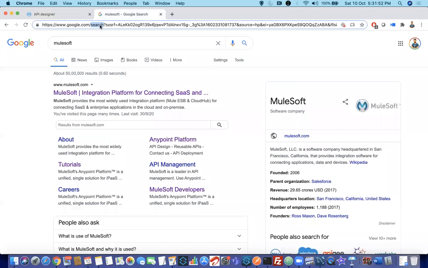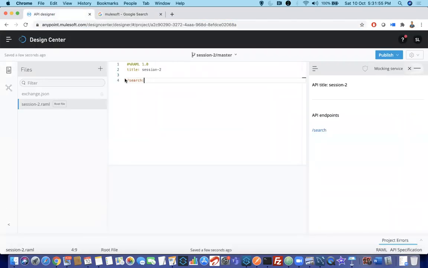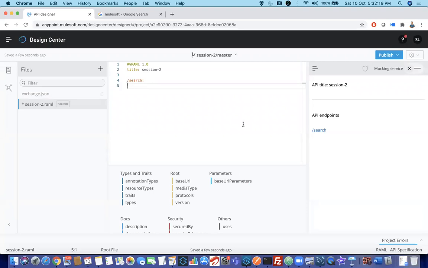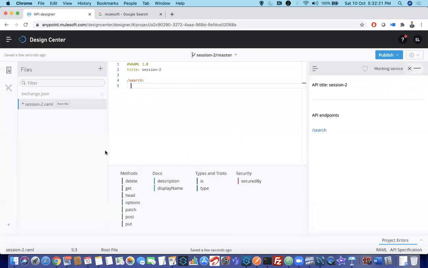Now search is my path. Here you can use many terminologies; I will say resource or path, something like that. Now your API has only one action, one logic you are building, that is for search. Then when you press enter, you can see automatically there is a tab space. It does not go immediately below the slash, because RAML follows indentation.